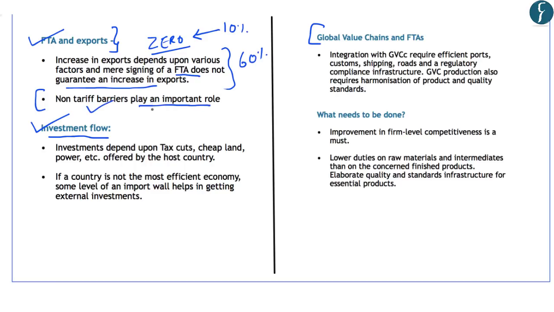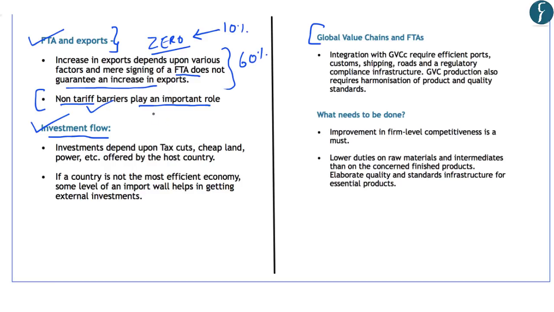So here you should note that if a country imports some items from another country, it can impose two types of barriers. First are the tariff barriers and the second are the non-tariff barriers. The tariff barriers include the customs duties that are imposed on the imports. However, non-tariff barriers can include certain special requirements other than the tariff barriers. In these non-tariff barriers, a country can impose certain conditions on various imports.